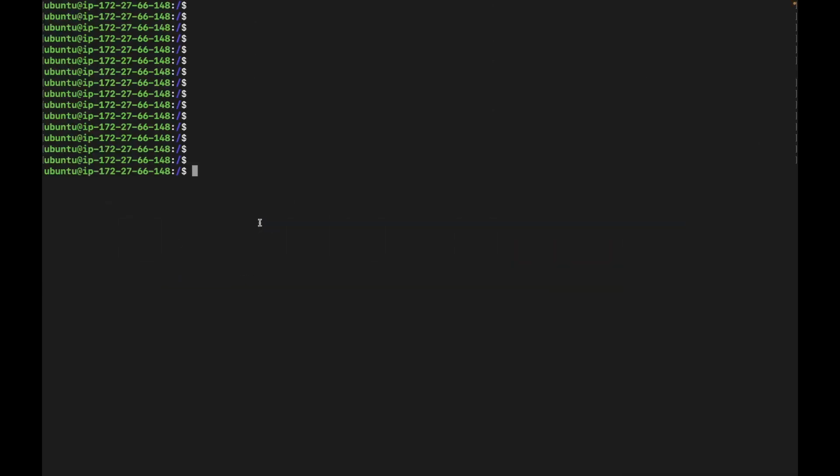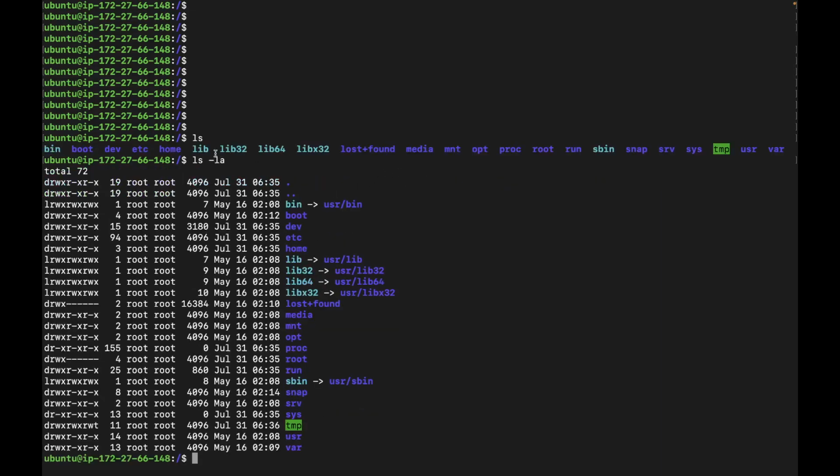So this is my Linux machine. If I do ls, I have multiple directories here. If I do ls -la, then I get a list of directories and files with more details.